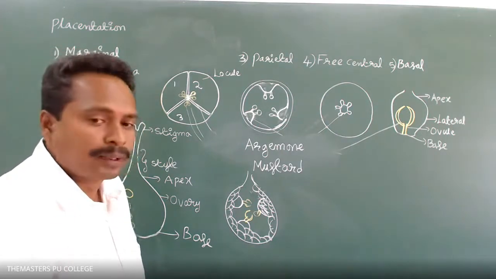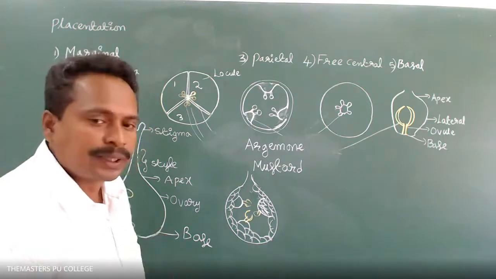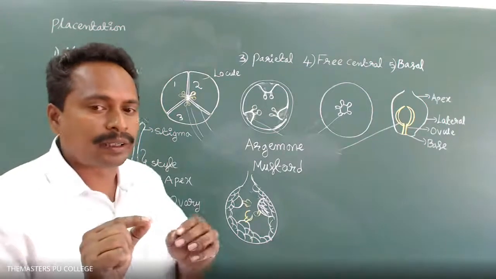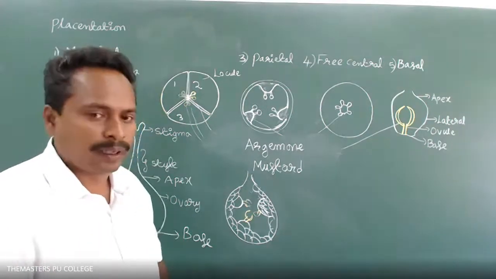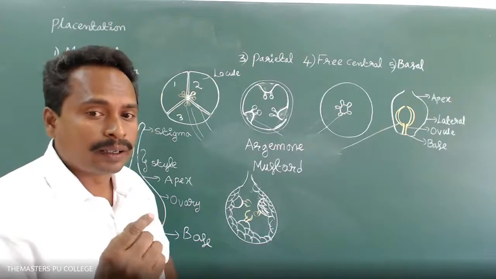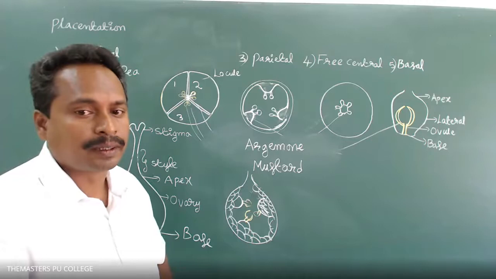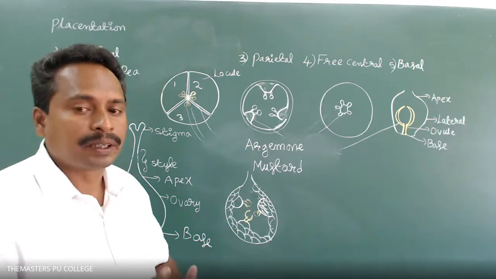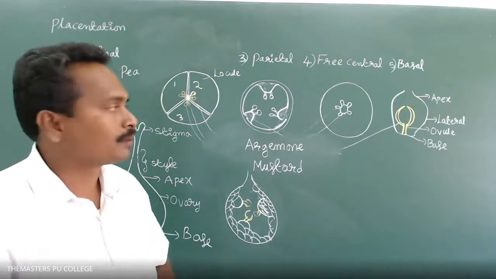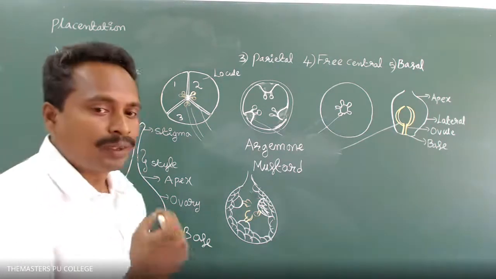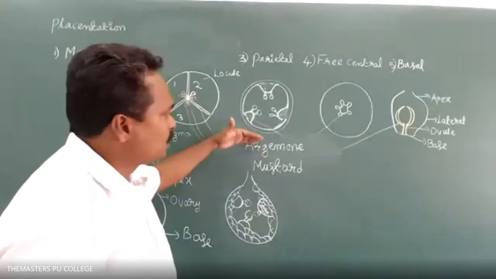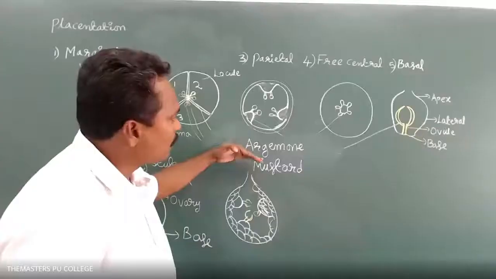I will bring that plant tomorrow and show you the Argemone plant. The leaf edges consist of spines. It is a herbaceous plant, a small herb, and it produces yellow color flowers. The margin of the leaf consists of spines. Tomorrow I will show you that plant. So, Argemone and mustard.